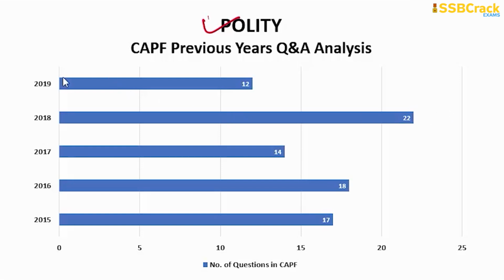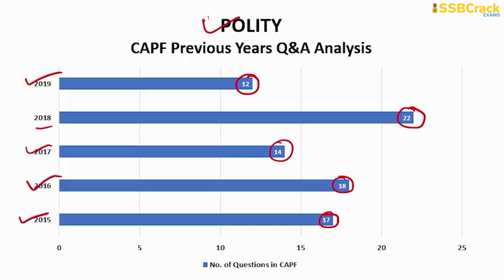So in the year 2018, 22 questions were asked. Until date, the highest number of questions were asked in 2018, 22. And you can see in the year 2019, there were only 12 questions. But on an average, you can see 2017, there were 14 questions. In 2016, there were 18 questions. In 15, there were 17 questions.